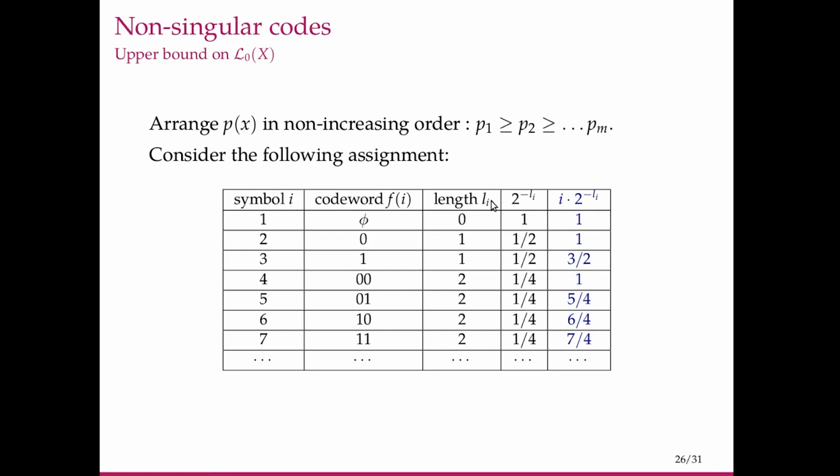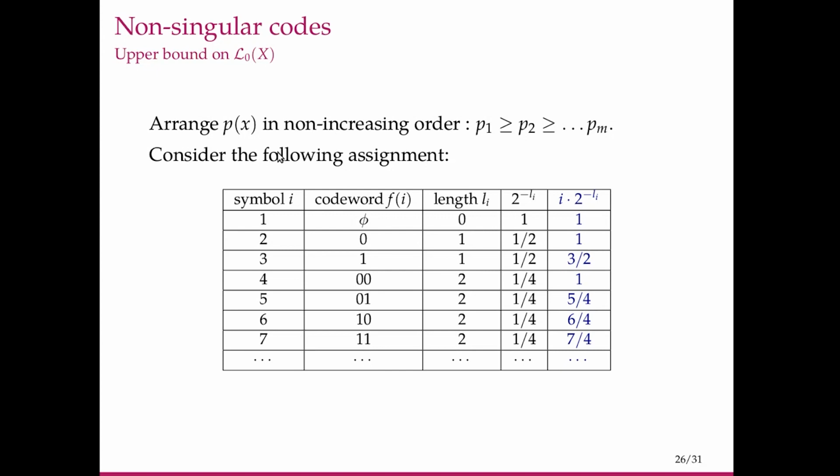We have also written 2 to the minus Li for these: for length 0 it is 1, then a half, and so on. You can right away see that this does not satisfy the Kraft-Macmillan inequality, so this code is neither prefix-free nor uniquely decodable. But it is non-singular because these mappings are one-to-one and all distinct.